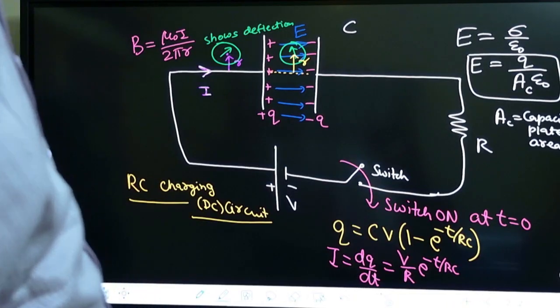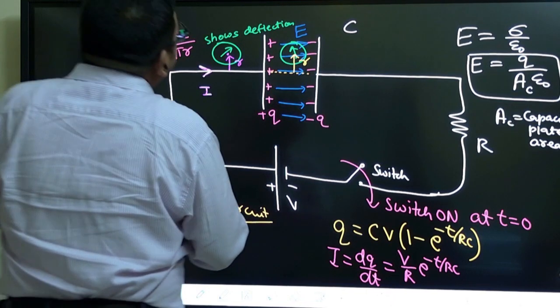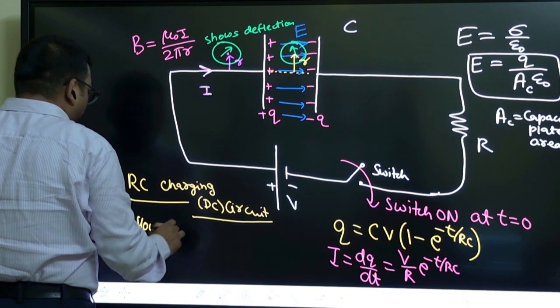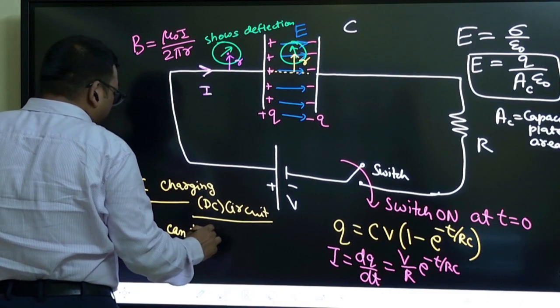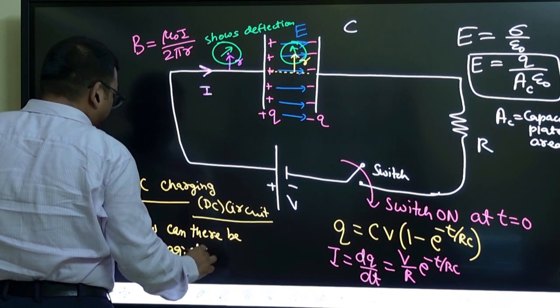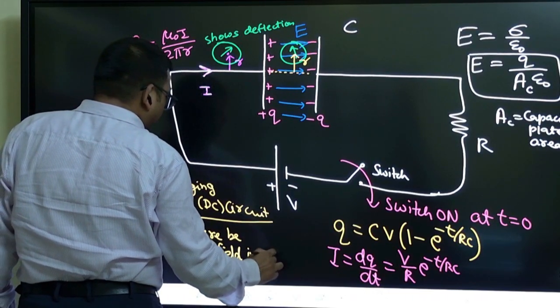Because there is no current, right? So there is no current inside the capacitor. How can there be a magnetic field? That was his question: how can there be a magnetic field inside the capacitor?